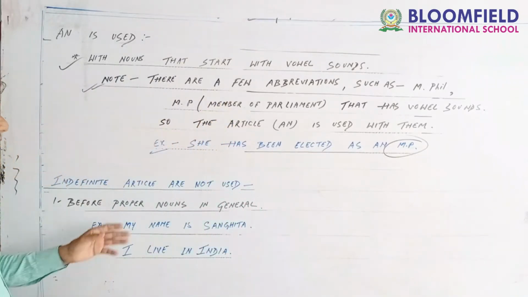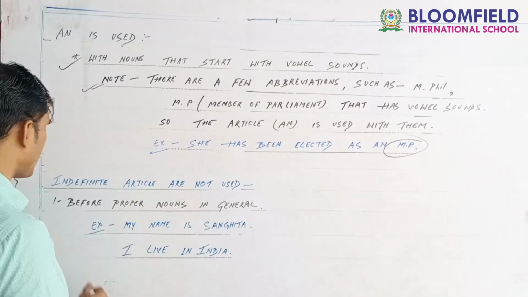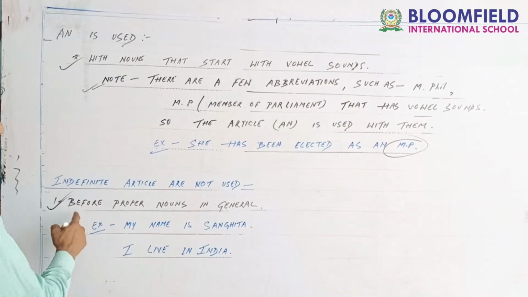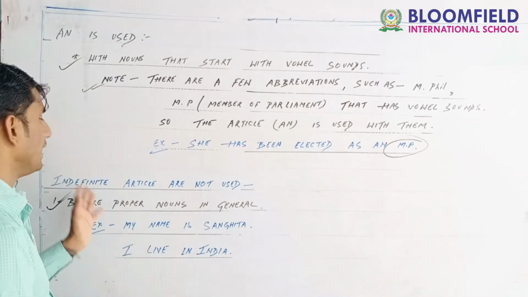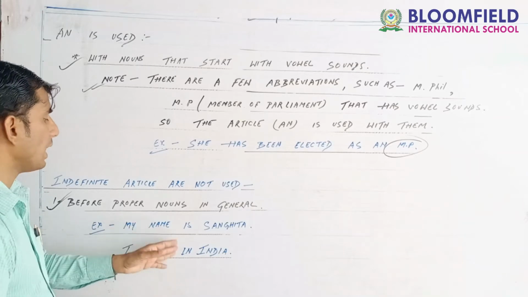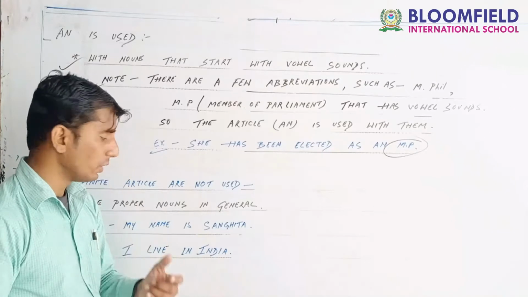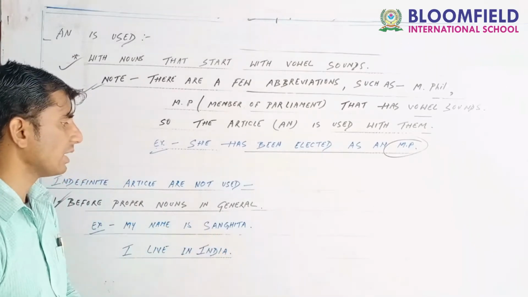Now, indefinite articles are not used before proper nouns in general. Guys, always remember that before a proper noun, an indefinite article is never used. My name is Sangeeta, for example.